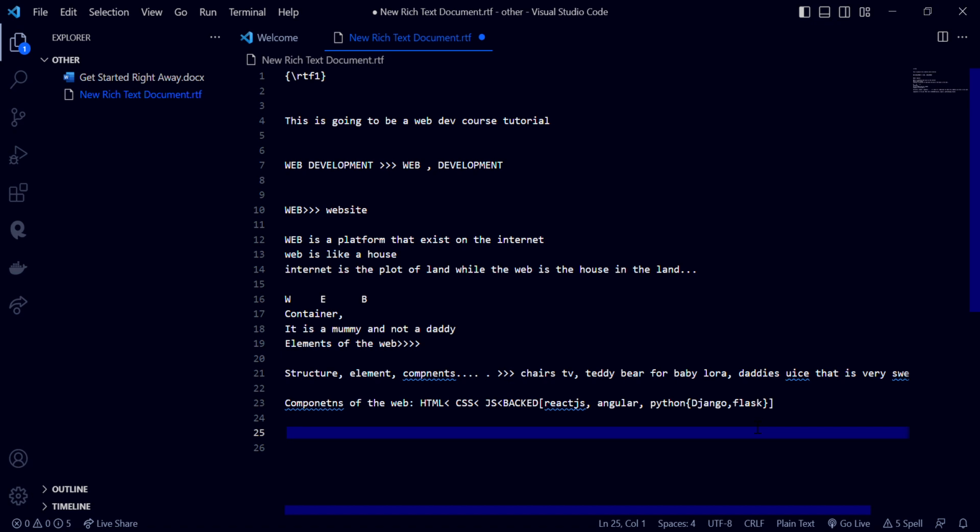So let's put elements of the web, what the web itself is actually made up of. Just like a house is made up of cement and water, sand, gravel, clay, whatever, the web should actually be made up of some elements.